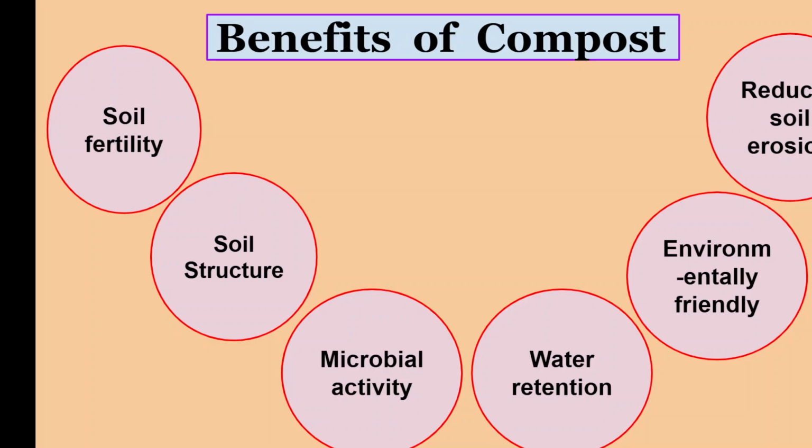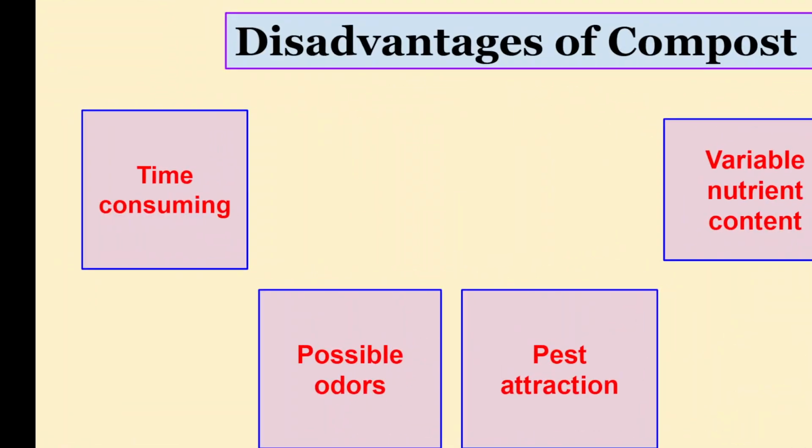And very importantly, soil erosion is checked when you use a sufficient amount of compost at the appropriate stage of the plant growth, at the appropriate time. So reducing soil erosion is a very important aspect.